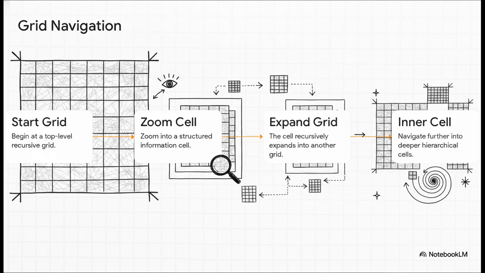Watch how this builds logically. You don't just jump sideways to a new URL. You start at a top-level grid. You zoom into a specific cell, and boom, that cell recursively expands into a brand new grid entirely, which has its own cells, and so on. You're navigating recursively among structured information cells linked by their physical position and hierarchy.